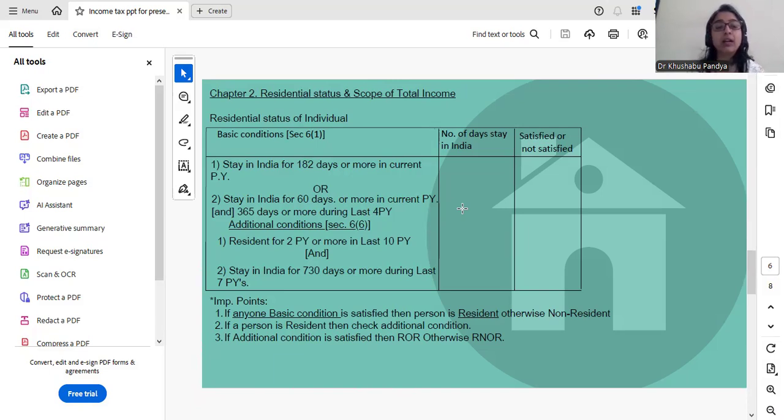If the status is non-resident, no need to check additional condition. But if the status is resident, we need to check further additional conditions. That is, a resident for 2 previous years or more in last 10 years and stay in India for 730 days or more during the last 7 previous years preceding the previous year. If an individual satisfies both the additional conditions, then the status would be resident and ordinarily resident. But if additional conditions are not satisfied, then the status would be resident but not ordinarily resident.